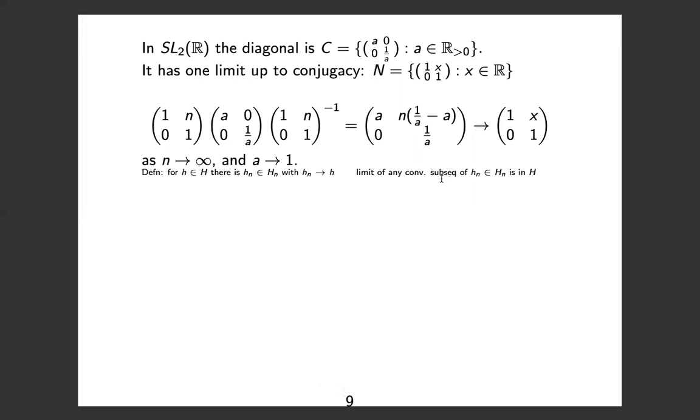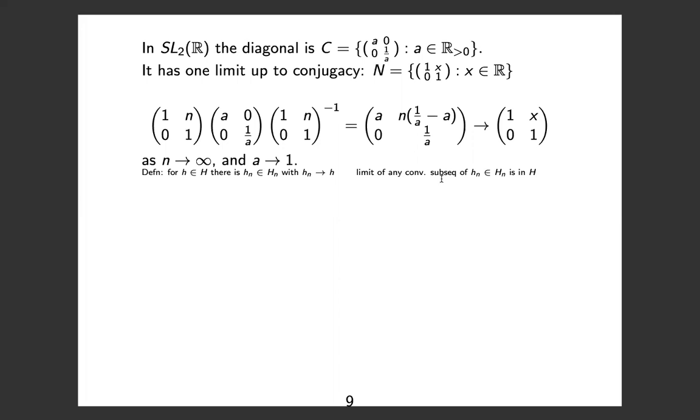So the first part of the definition is that if I have an element in the limit group, then I need to find some sequence that converges to it. So picking an element in the limit group is the same thing as picking a real number x. All right, now I need to find something that converges to it. Okay, so n's going to infinity. So if I want n times (1 over a minus a) to converge to a real number, it means that I need 1 over a minus a to go to 0. So that means I need a to go to 1. And then I can pick different sequences of a's going to 1 to get different real numbers x. So the first condition is satisfied.